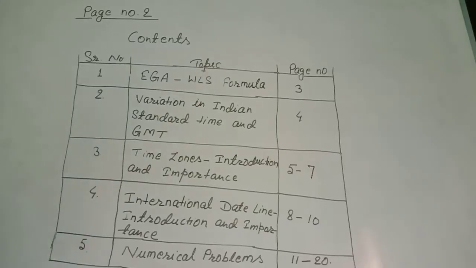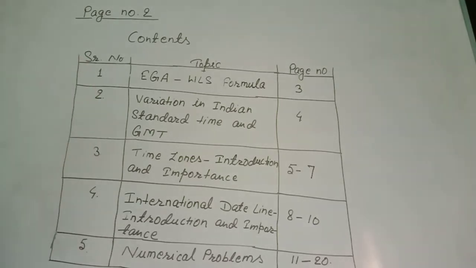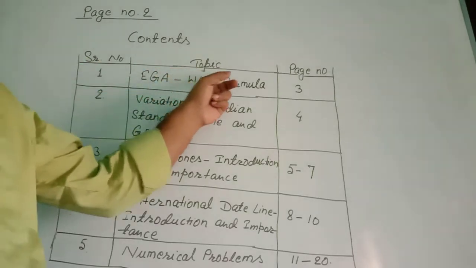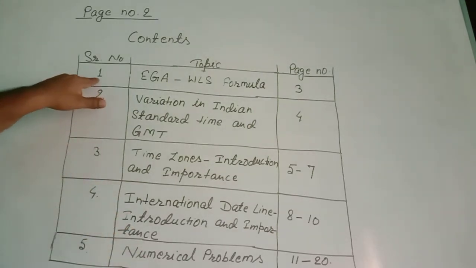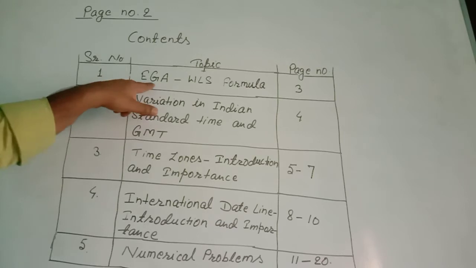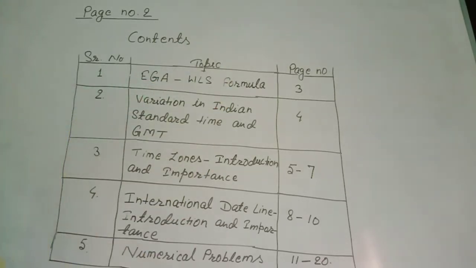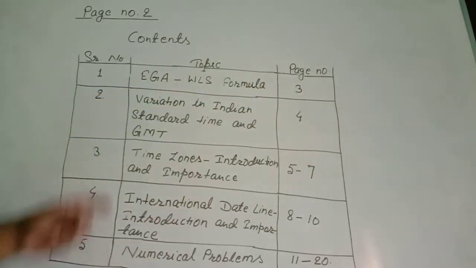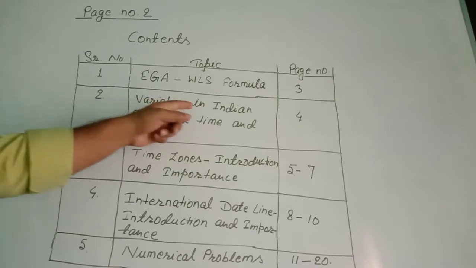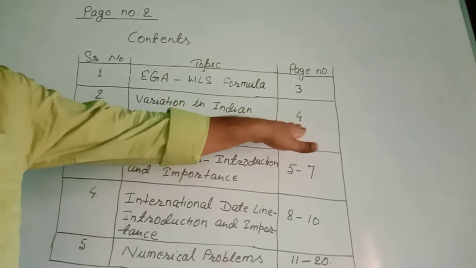In page number 2 you will write the contents. There will be one table for that. In one column serial number, in the second name of the topic, in the third page number. Suppose here serial number 1, so the first topic is EGAWLS formula. It came in page number 3, so I wrote here page number 3. Number 2, variation in Indian Standard Time and GMT. It may come in page number 4.